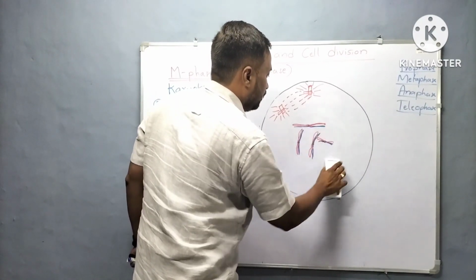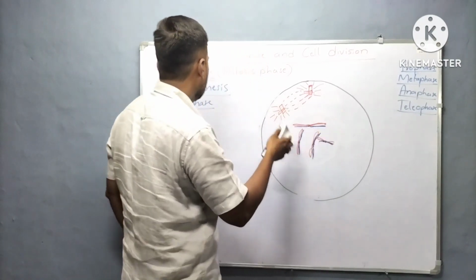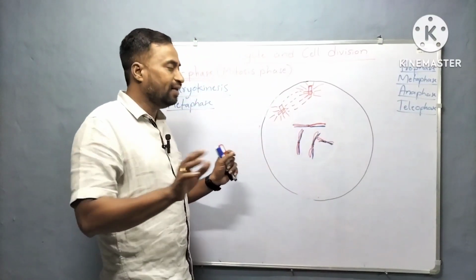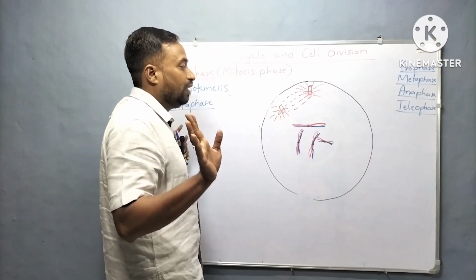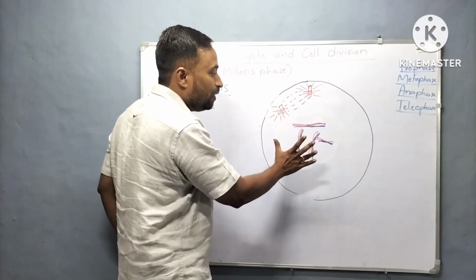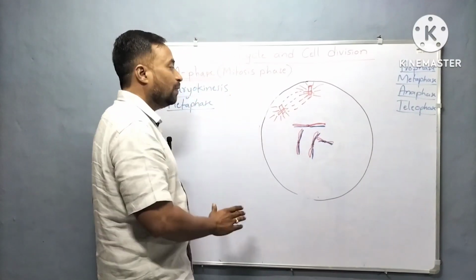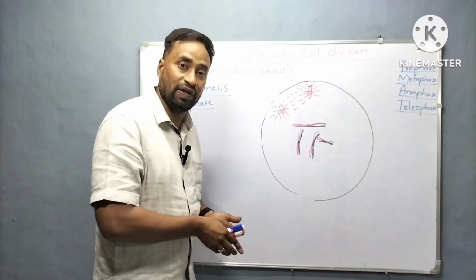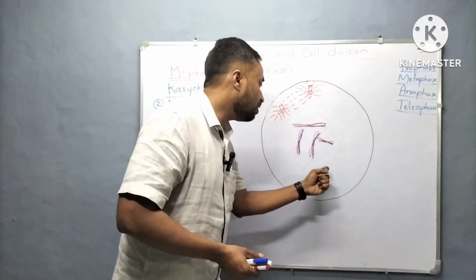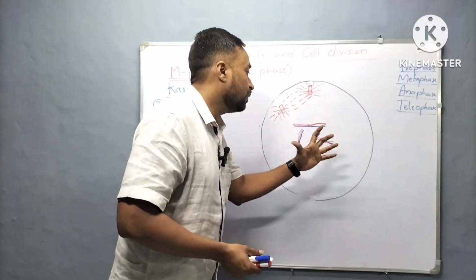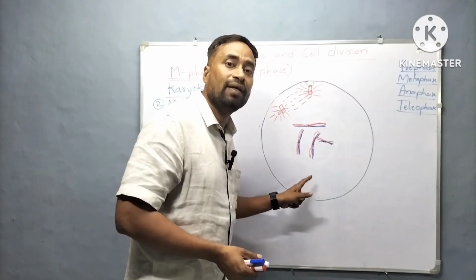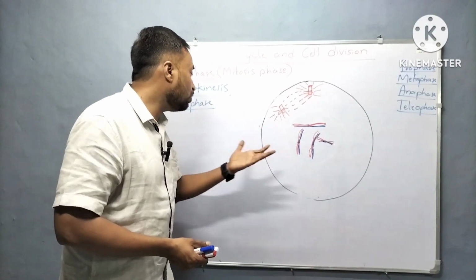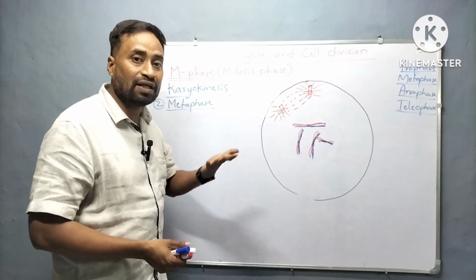There will be no nuclear envelope at the metaphase. This is one of the characteristic features of the metaphase. Complete disintegration of the nuclear envelope marks the beginning of the metaphase. Okay, how do you come to know that metaphase got started?